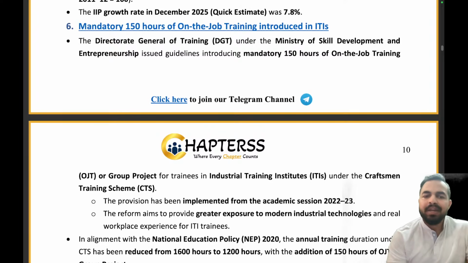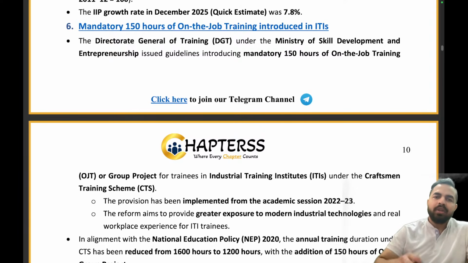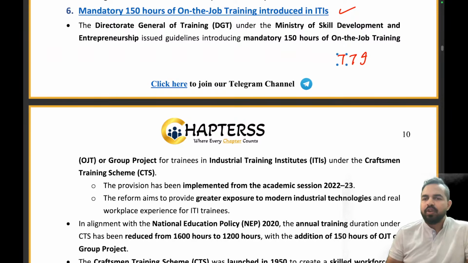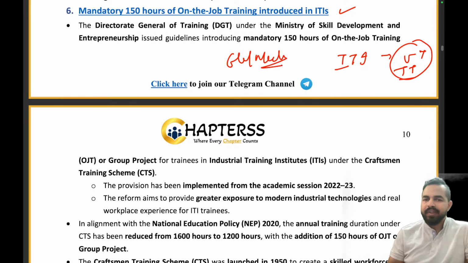So moving ahead, mandatory 150 hours of on-the-job training introduced in the ITIs. My dear friends, you all know in our country there are some industrial training institutes which provide vocational training and technical training to the people across various technical areas. For example, electrician, mechanic, right?